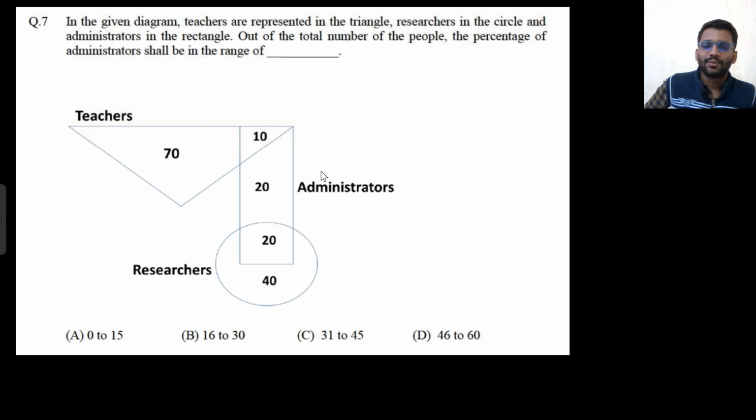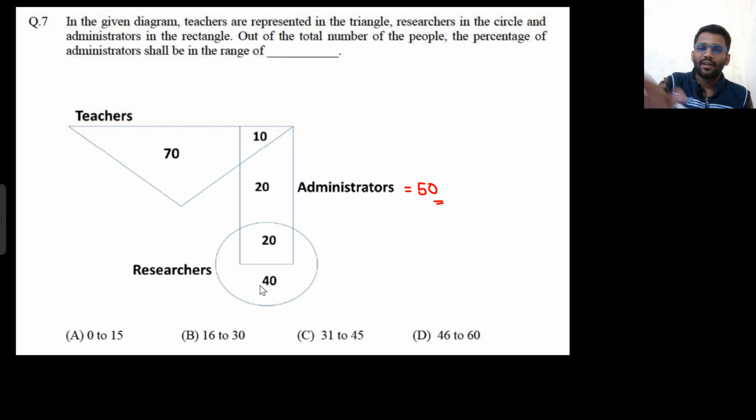So they are asking that the percentage of admins shall be in the range of what? Okay, so how many admins are there? They are 50. And how many researchers are there? They are 70. We don't need to calculate all these things. We just need to check how many admins are there. 20 plus 20 plus 10, 50 admins.